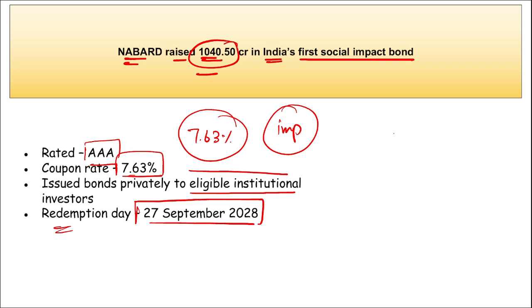Correct. If we talk about AAA rating, which country's AAA rating was reduced to AA plus? It was of USA, and this was done by Fitch Ratings.